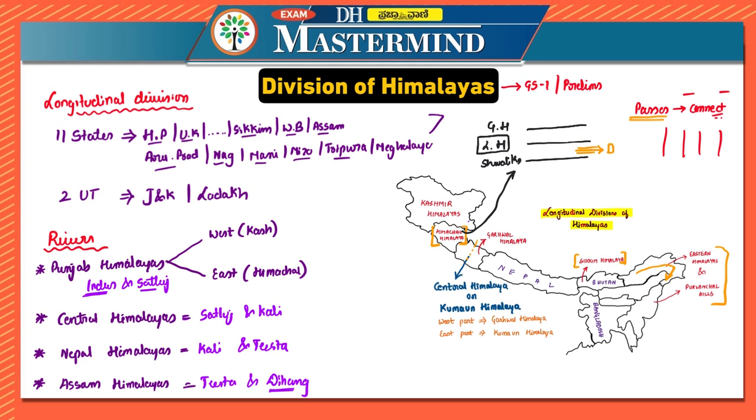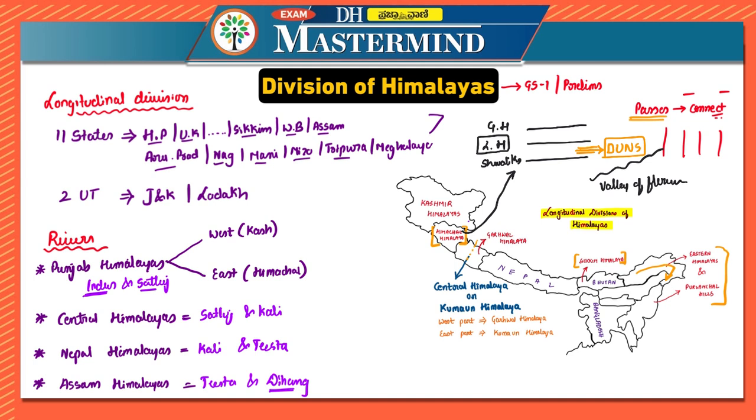Between these Lesser Himalayas and Shivaliks, a lot of dunes are formed. The largest of them is Dehradun. Now what are these dunes? They are longitudinal valleys. So the largest dune is Dehradun. The rivers which flow carry alluvium, and it is deposited in this region. For example, you have the Valley of Flowers. This Valley of Flowers is in Uttarakhand, and it is also one of the UNESCO heritage sites. So this is a longitudinal valley.